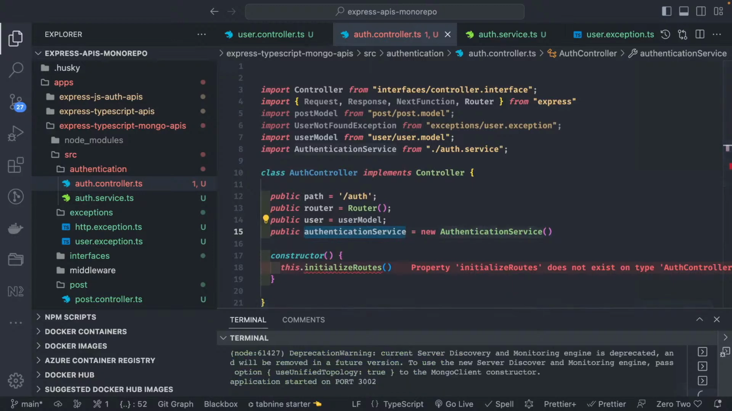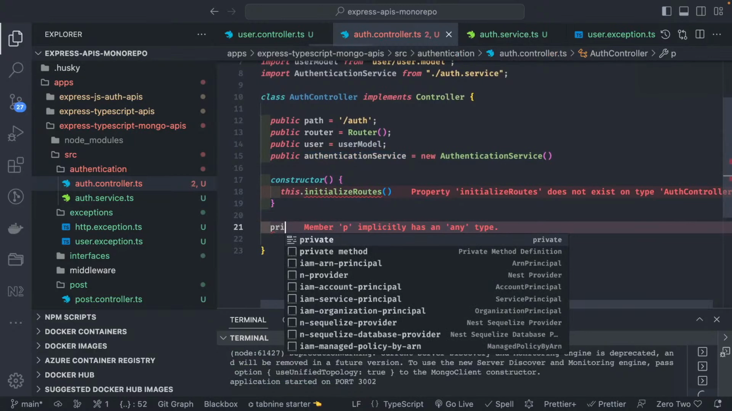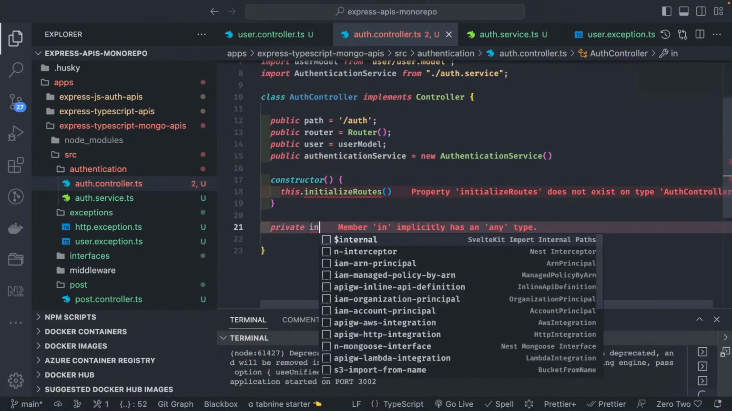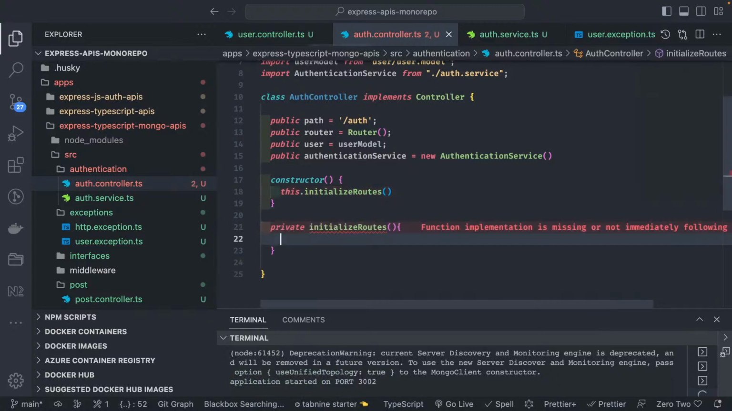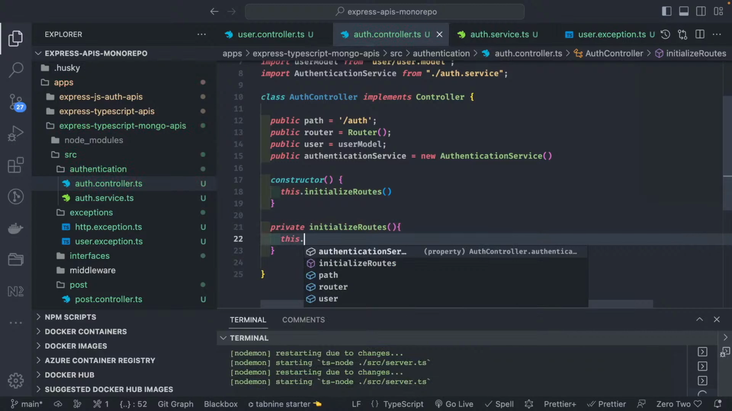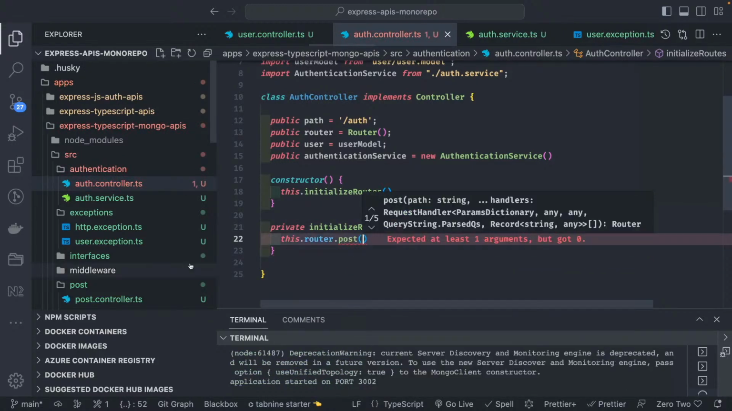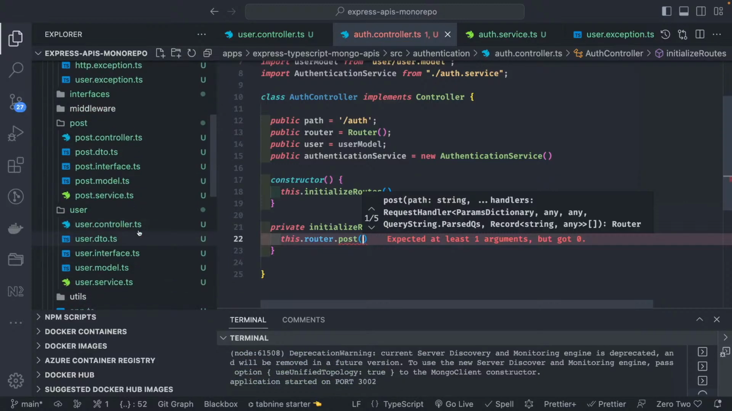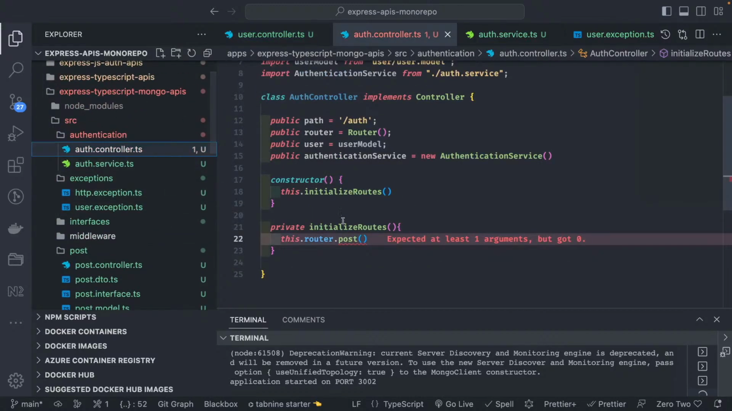Okay, now we have initialized routes. So initialized routes, we are going to define private initialize routes. Here we are going to register all the routes we are going to have inside this. So what we will do is this.router.post. We can copy the user controller routes, and we will change the logic and the methods and all. This is our auth controller.